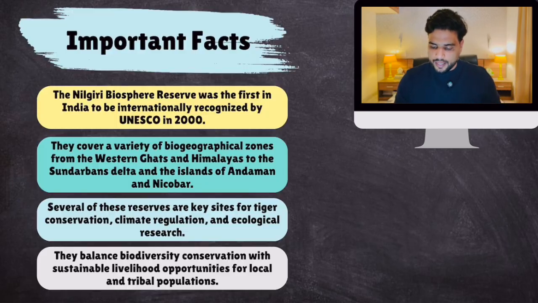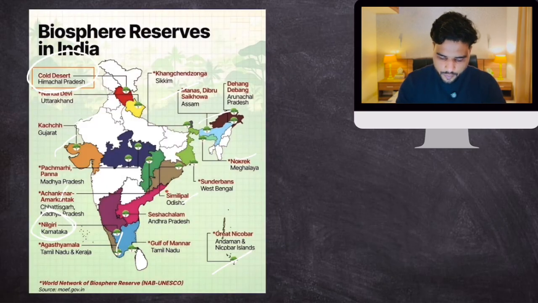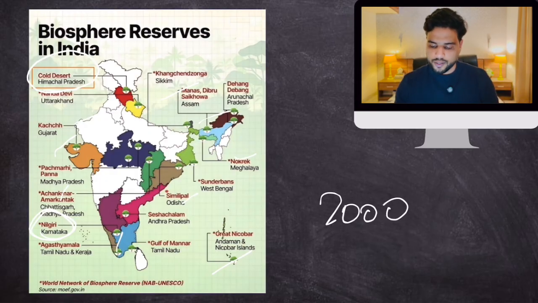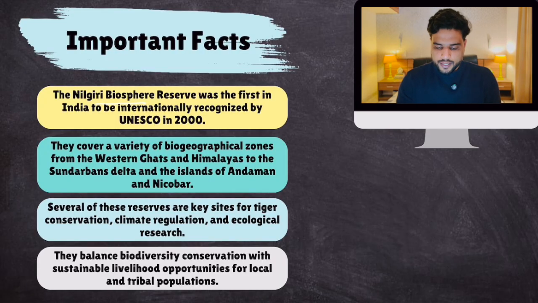Okay. Important facts. Nilgiri Biosphere Reserve, this one. This was the first biosphere reserve that was recognized by UNESCO in 2000. So remember this fact. Nilgiri Biosphere Reserve was the first in India to be internationally recognized by UNESCO in 2000. Indian biosphere reserves cover a variety of biogeographical zones from Western Ghats to Himalayas to Sundarbans to islands of Andaman and Nicobar. Several of these reserves are key sites for tiger conservation. Many biosphere reserves are important for tiger conservation and many other animals, climate regulation and ecological research.